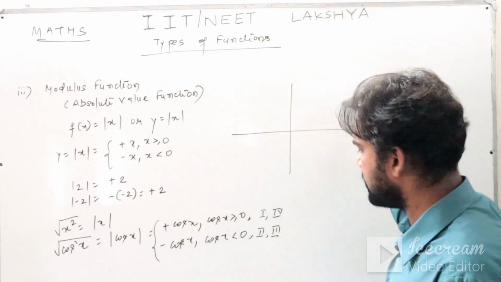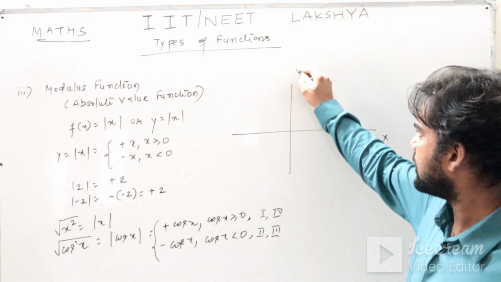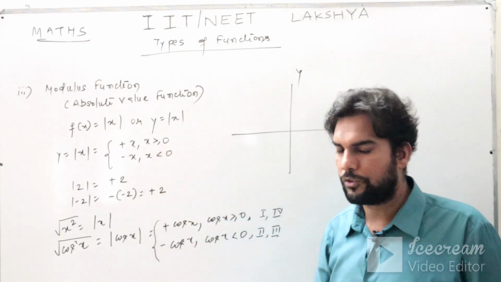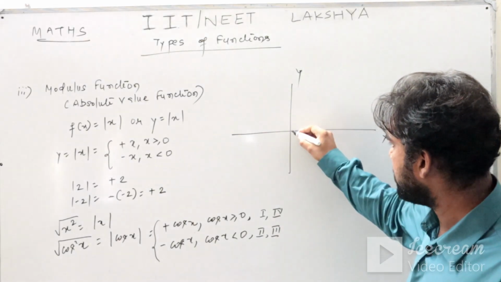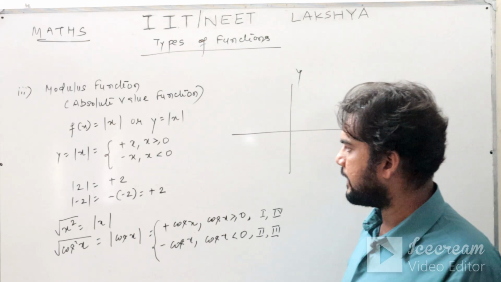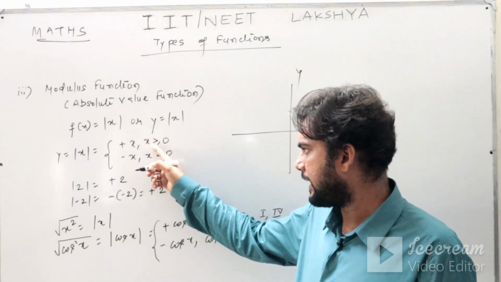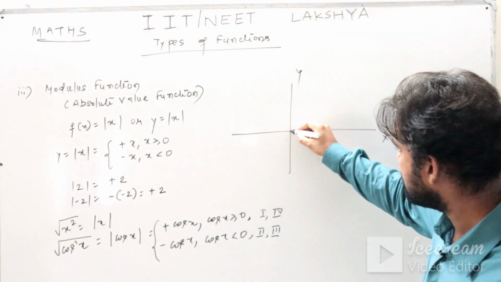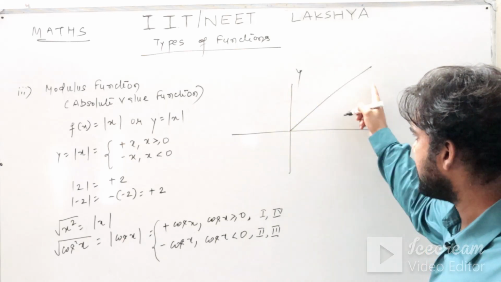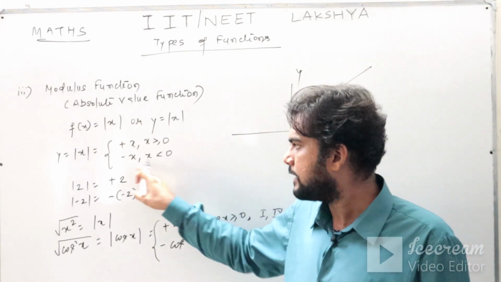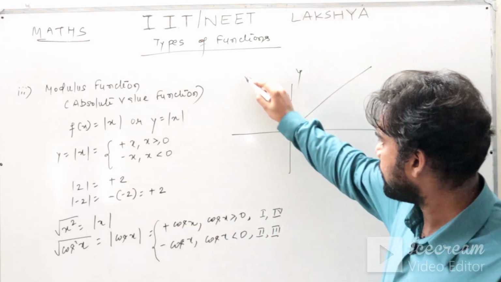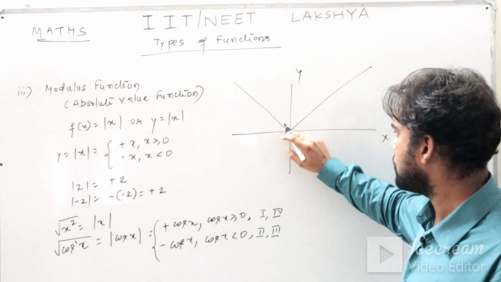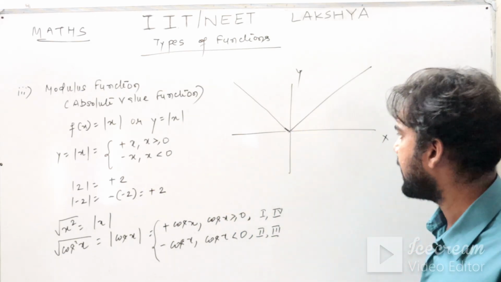If you draw the graph of this function, let it be your x-axis and y-axis. Now if you see all the values, greater than or equal to 0 as well as less than 0, you can put all the values in this function. So that means your domain is R and range is only positive. If x is greater than 0, then y is the same as x. If x is negative, then y is the same as minus x. So this is the graph of minus x, but we are taking it only for x less than 0. I hope this is clear to you.